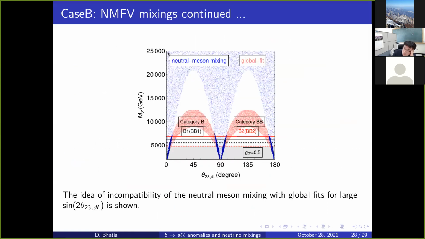Also, just to highlight how this B B-bar mixing constraint can become incompatible with the global fits at larger mixing angles: this goes as R mix square, and this is just R mix. You see the overlap between these two is now small, or negligible, for higher values of mixing angles. Only when this mixing angle is small can you aim for some finite overlap. So this dark blue line shows the finite overlap. However, this does not overlap when this mixing angle is large or maximal. Over here 45 was the maximal.